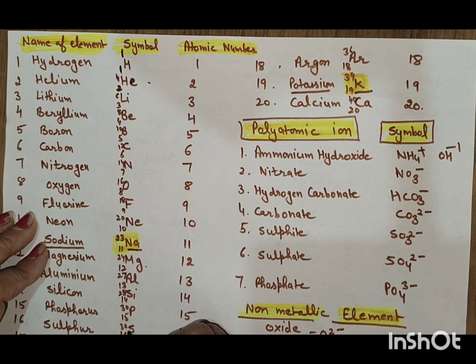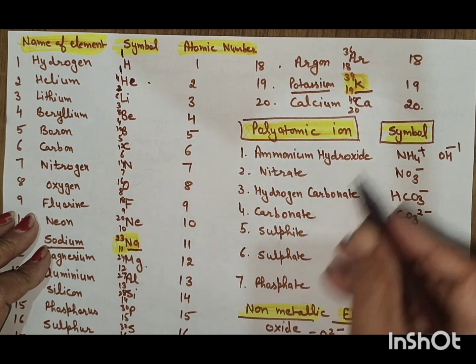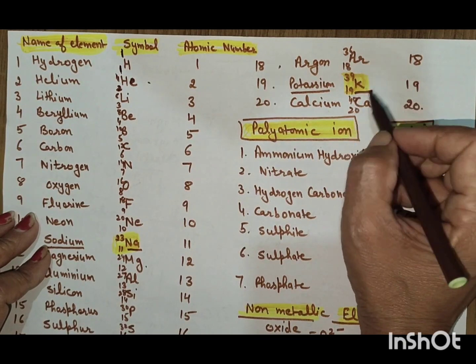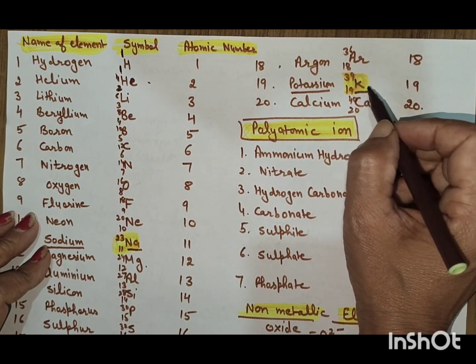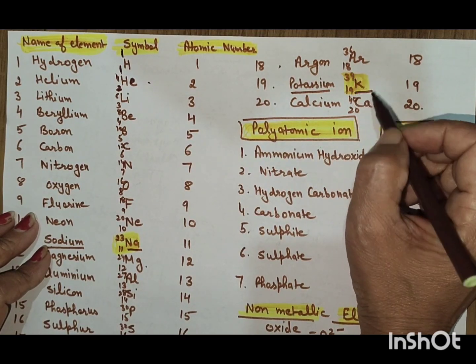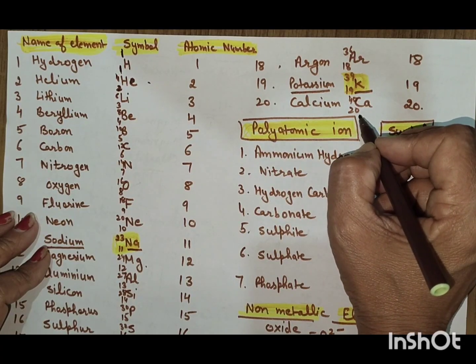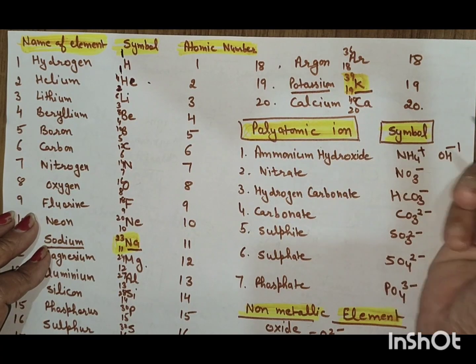Sulfur 16, 32. Chlorine is also different, 17. It should be 34, but it is not 34. Actually 35.5 is the mass number, but in the numericals you can use 35. Argon 18, 36, and potassium is also different, 19, 39, and calcium is 20 and 40.